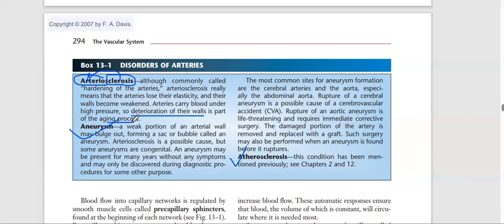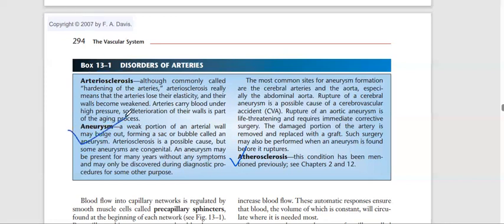arteriosclerosis. So what will happen if the arteries become hard? The blood pressure increases. When the arteries are thick, blood is not going through the arteries easily, it is hard. What will happen? Blood pressure increases. Okay. Next we have aneurysm.